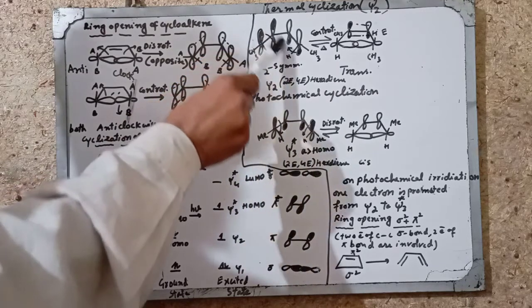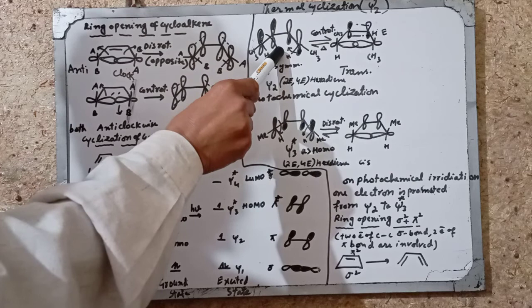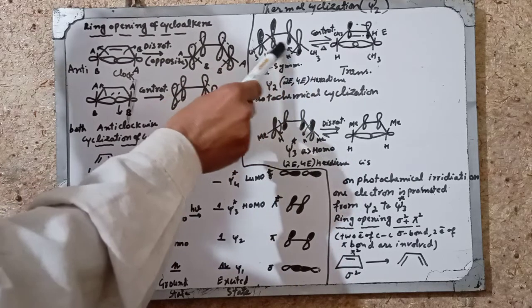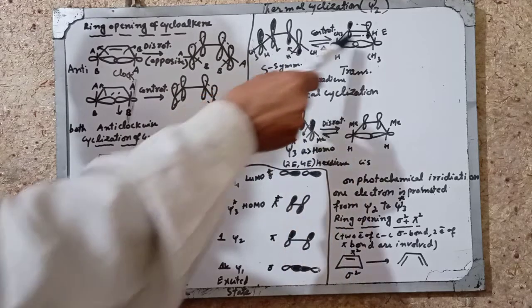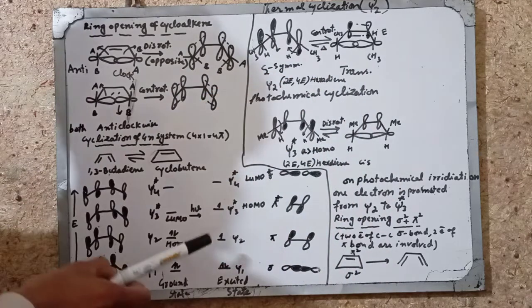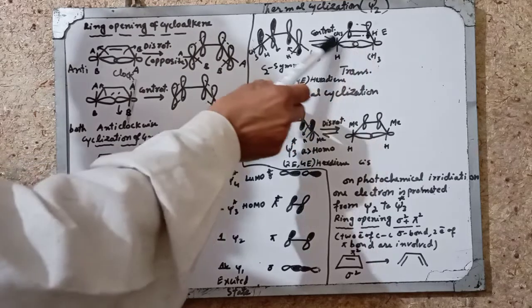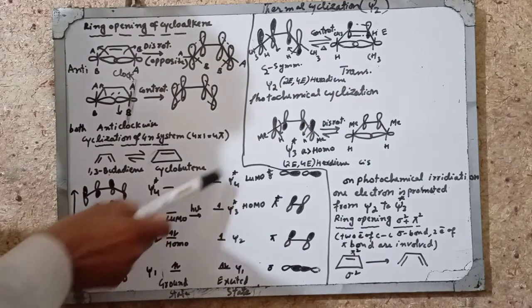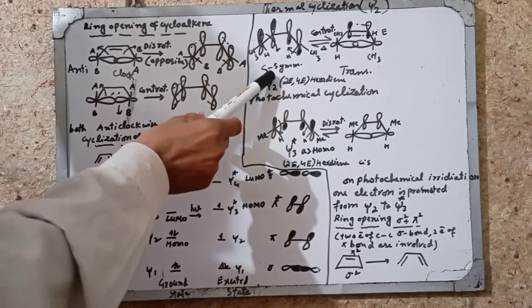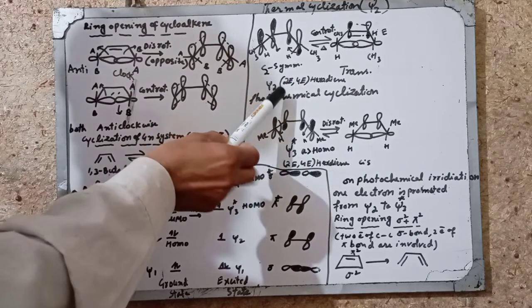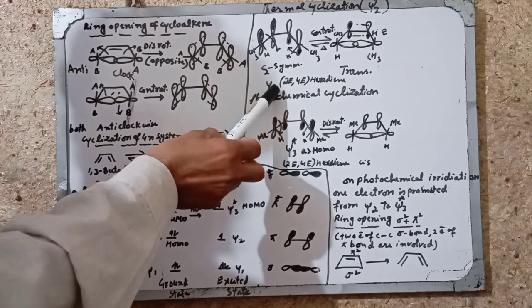During the cyclization, this will move clockwise and this will move anti-clockwise. Then they will become in phase and they overlap and cyclization will take place. This is called a counter-rotatory motion. This is C2 symmetric, and this is the overlap of phi 2.